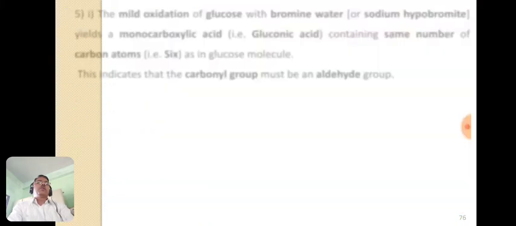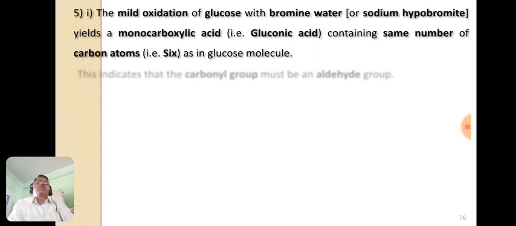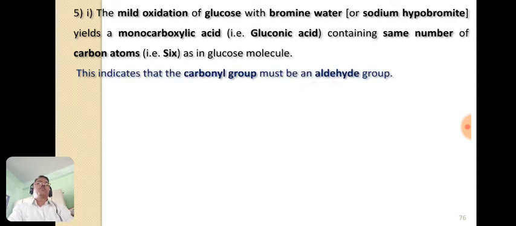Now the next evidence for the open chain structure of glucose is the mild oxidation of glucose with bromine water or using sodium hypobromite, that gives a monocarboxylic acid which is known as gluconic acid, and that contains the same number of carbon atoms, that is 6, which are present in the glucose molecule. And it also indicates that this carbonyl group is always in the form of an aldehyde group.